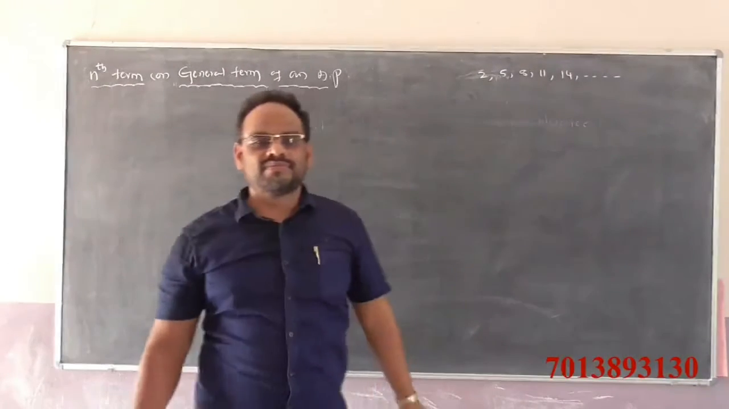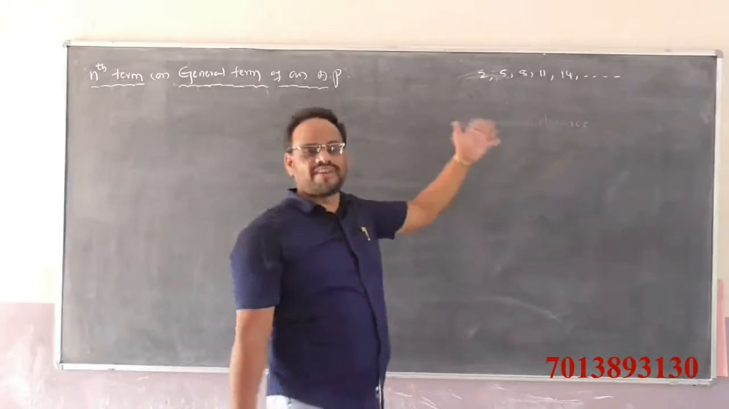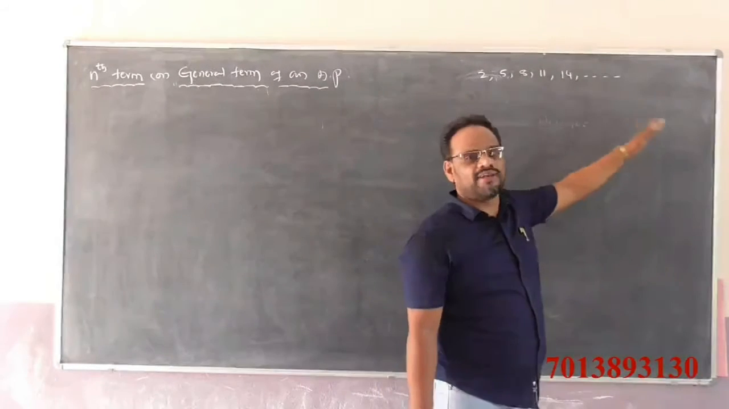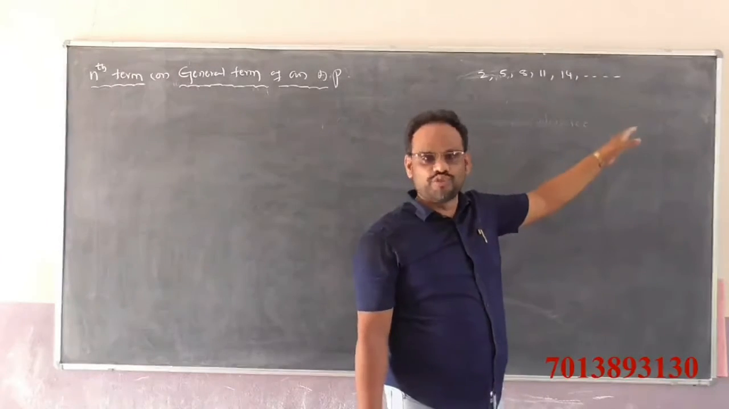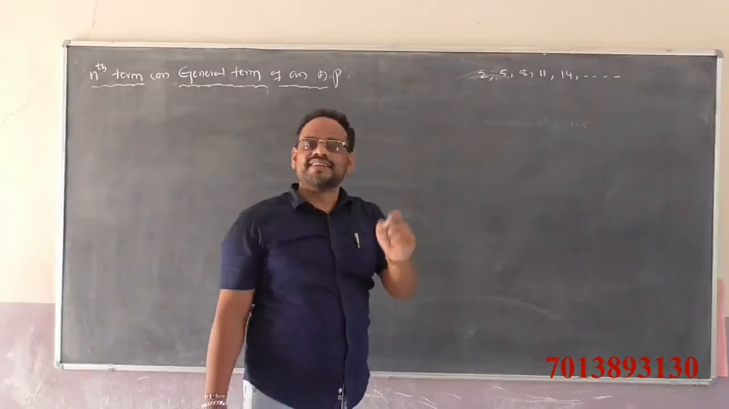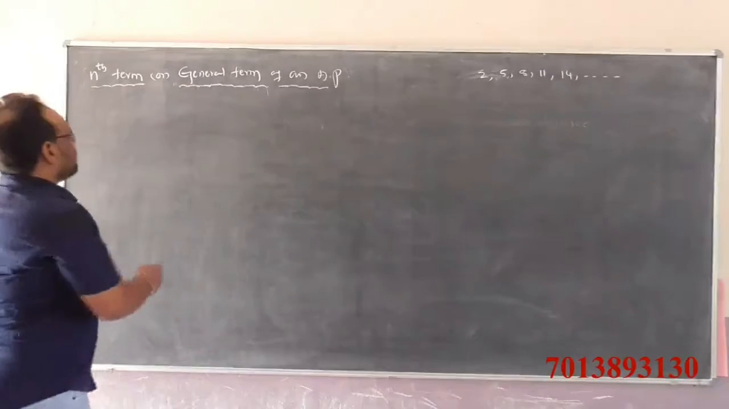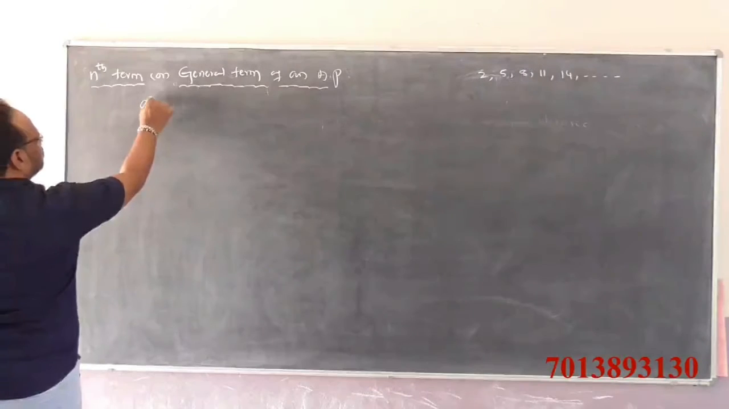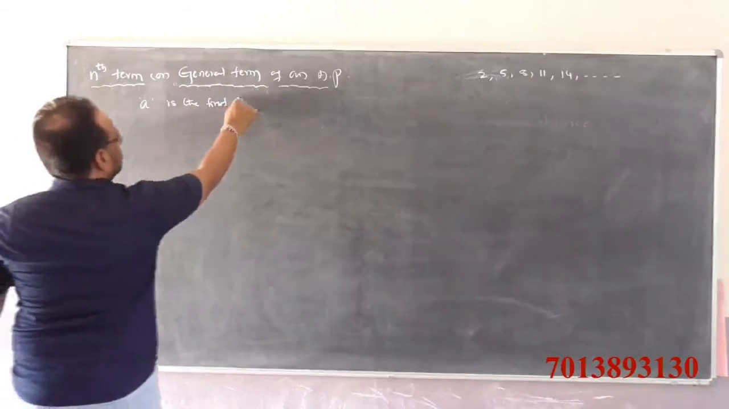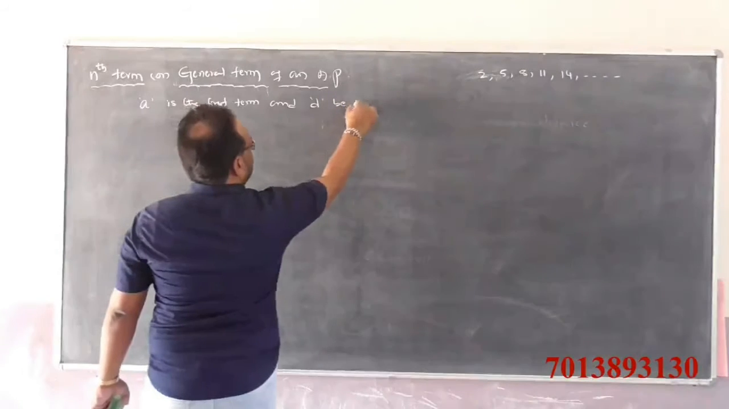What is the 100th term? What is the 1000th term? What is the 2020th term? If you write it like this, add plus 3, add plus 3, it is very time consuming. So that's why we have a formula to find the nth term, or general term, of the arithmetic progression. We know that A is the first term and D is the common difference.